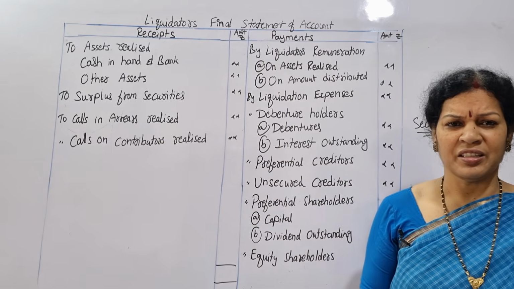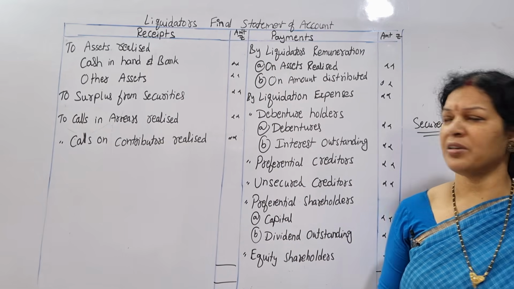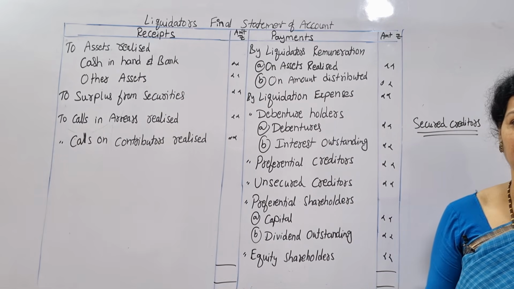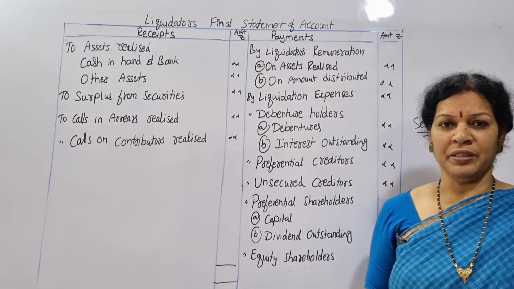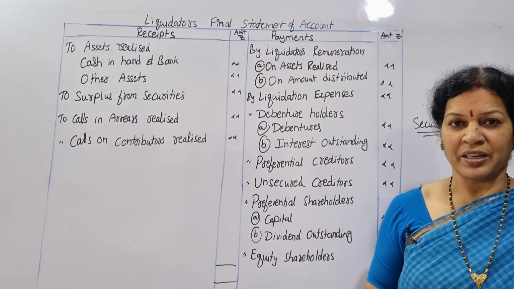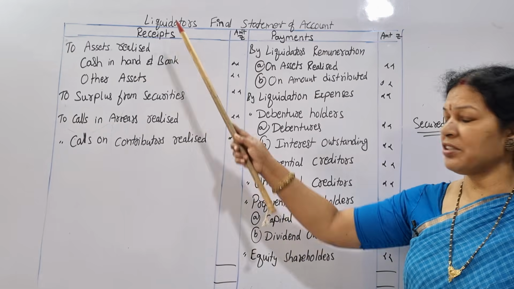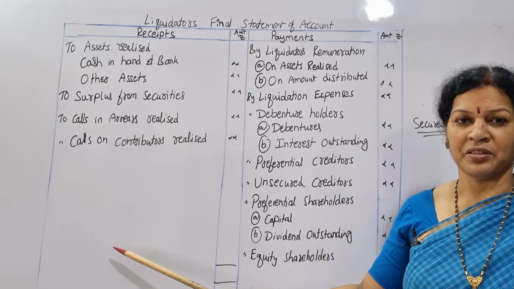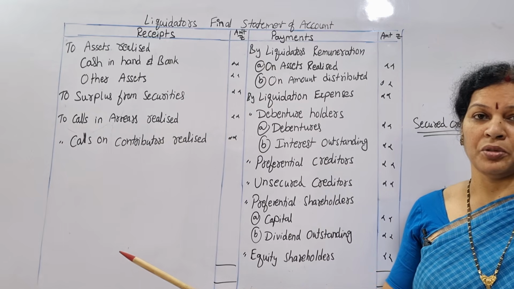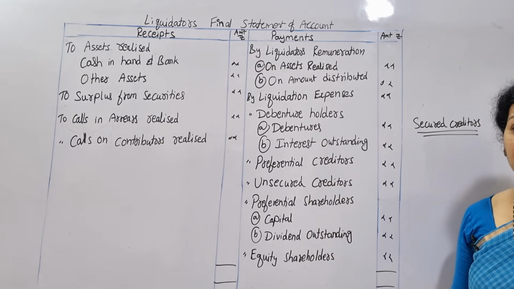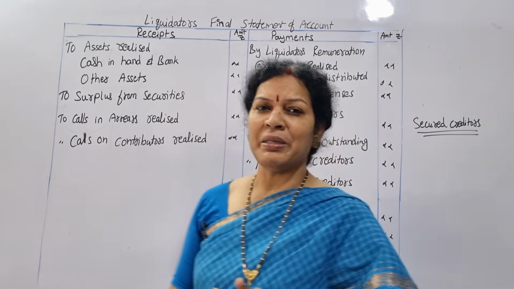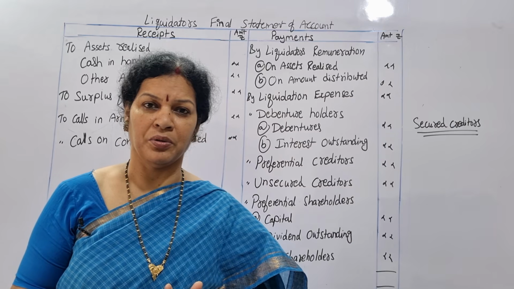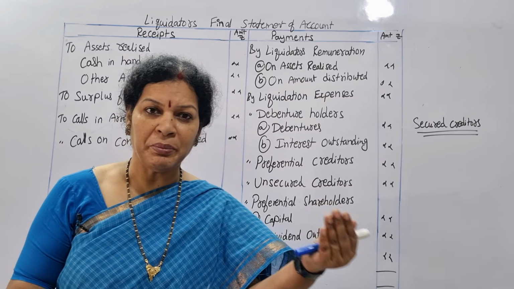What is this liquidator's final statement of account? This is just like a cash book. All the receipts on the left side, all the payments on the credit side. While liquidating the company, whatever he gets, realizing the assets, surplus, etc., everything is written on the receipt side, that is the left side. And he has to make some payments also. All the payments will be on the credit side. Remember one thing, payments cannot be made as per his wish. There is an order that he has to follow. So, a particular order. Preference will be given to whom?